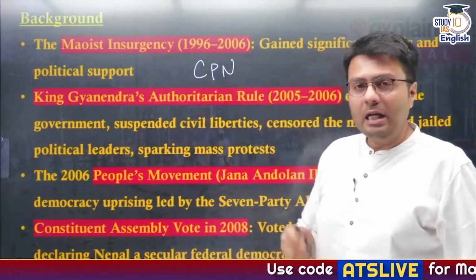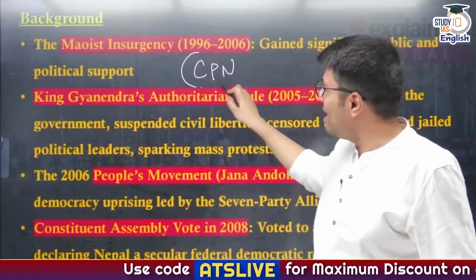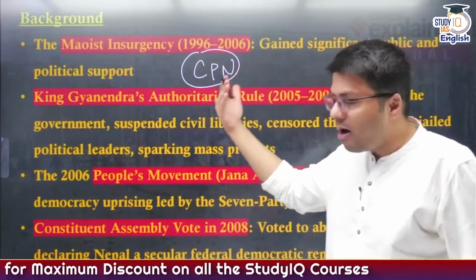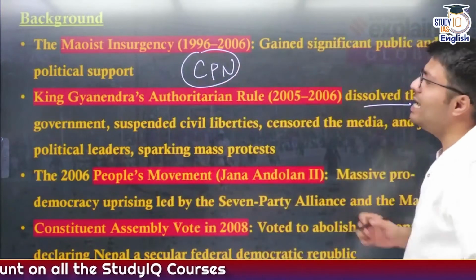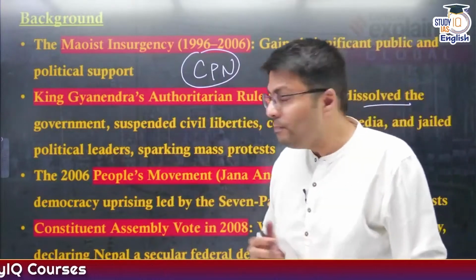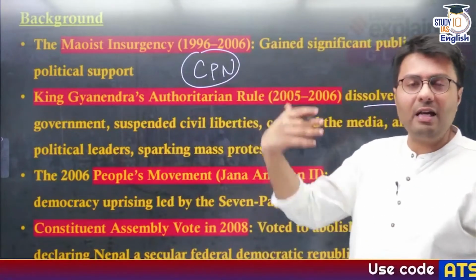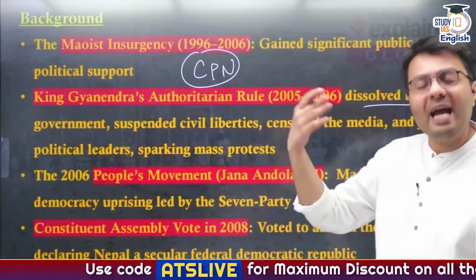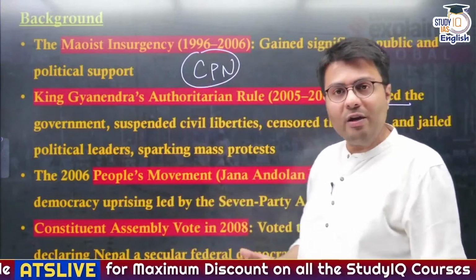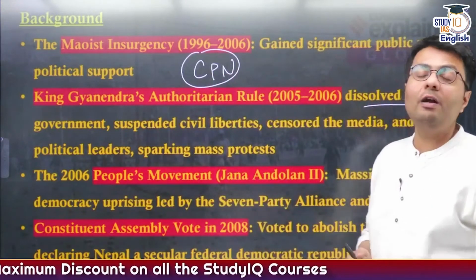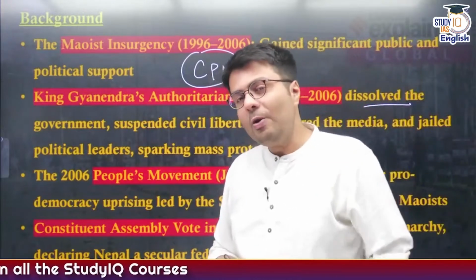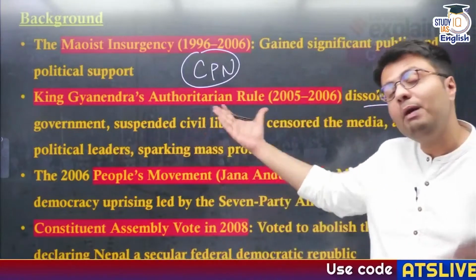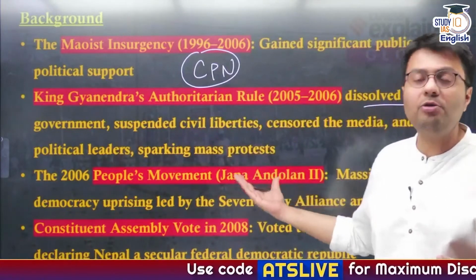Growing uncomfortable with the rising popularity of the Communist Party of Nepal, then King Gyanendra Shah ordered the dissolution of the elected government in Nepal, and while doing so, he suspended the civil liberties which were then available to Nepali citizens. He censored the media from highlighting any news that was against the monarchy of Nepal, and also jailed significant political leaders. But this also sparked a massive protest in the streets of Nepal, called the People's Movement, otherwise also known as Jan Andolan.